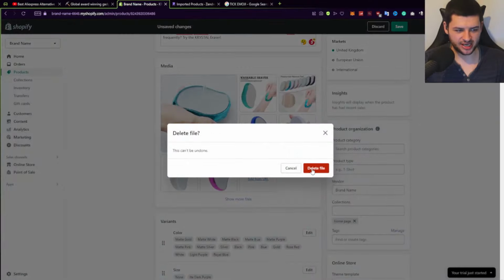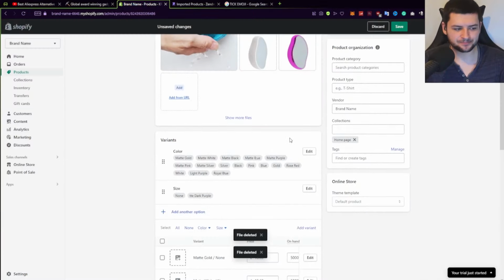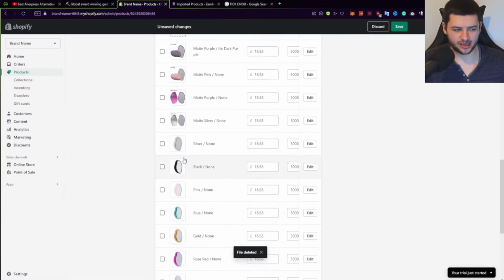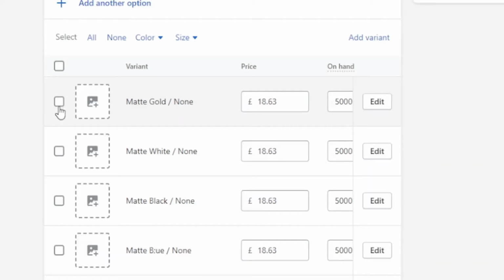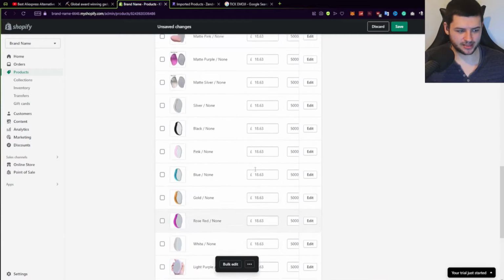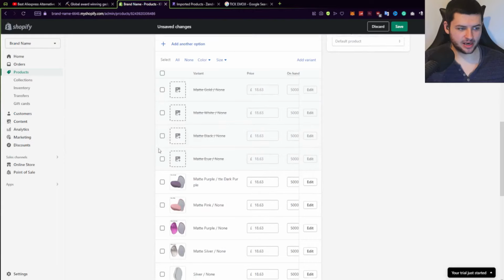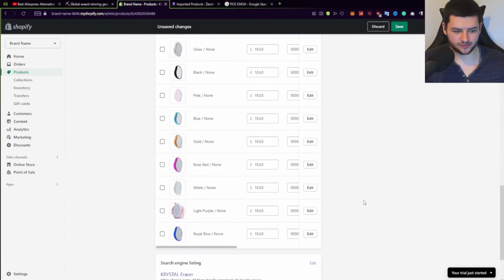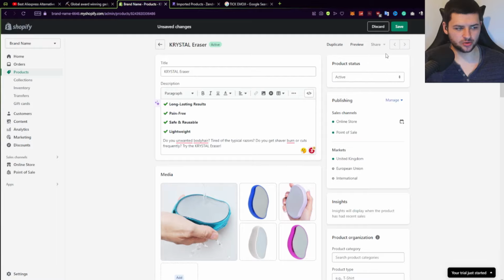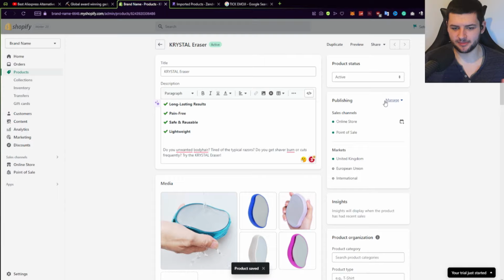Any ones with huge text with bad fonts or anything which looks low quality, I'm just going to go ahead and delete. And then down here, one thing you have to be careful about is when you delete images, they will also sometimes delete them from the variants that you want to sell. So I'm going to tick these variants where they now have no images, and I'm going to go ahead and press these 3 dots, and I'm going to press delete variants. And now what this will do is it will delete the ones that have no images, and we're also going to press save product, and now our product page will look a little bit better, right?